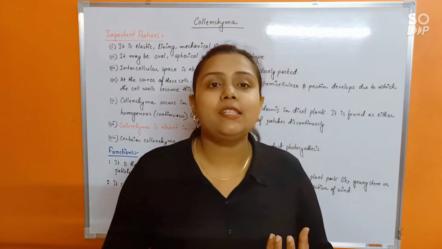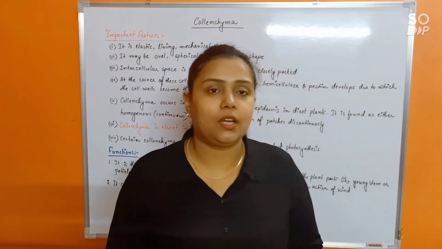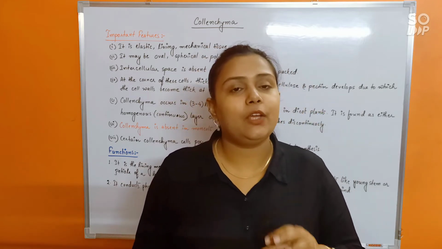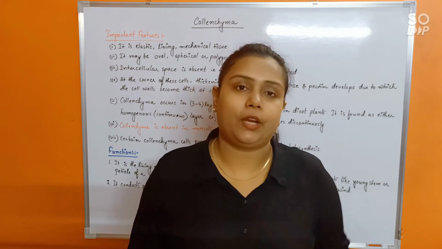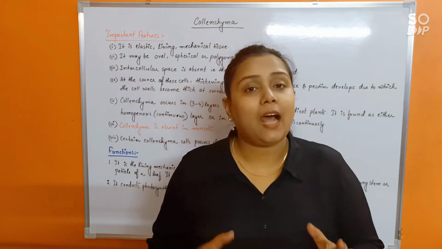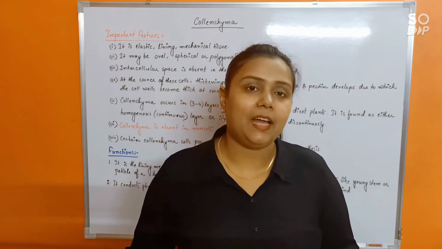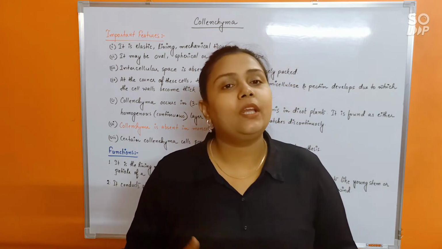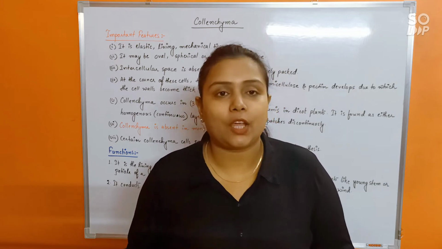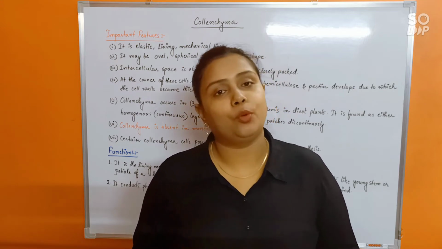So the cell wall's composition is very essential here, because that is finally going to allow the function of chlorenchyma. And the last most important thing about chlorenchyma that I must mark here is that it is only and only present in the dicots. It is not present in the monocots.